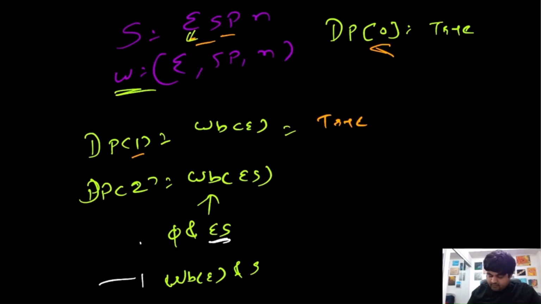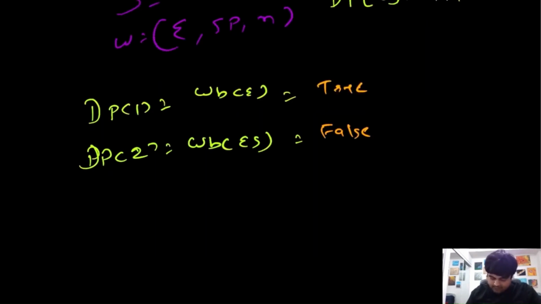In the second approach, word break of E means DP of 1. So DP of 1 is already true. Now we only need to check whether this S is present or not. S directly is not present in this word dictionary, which means that this condition is not satisfied. So we can say that the value for DP of 2 is actually false. So we will just mention it over here that this is false.